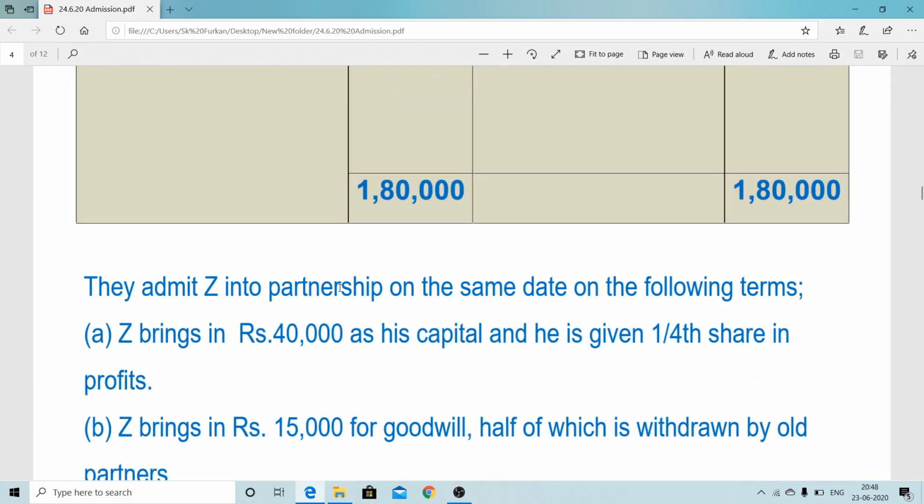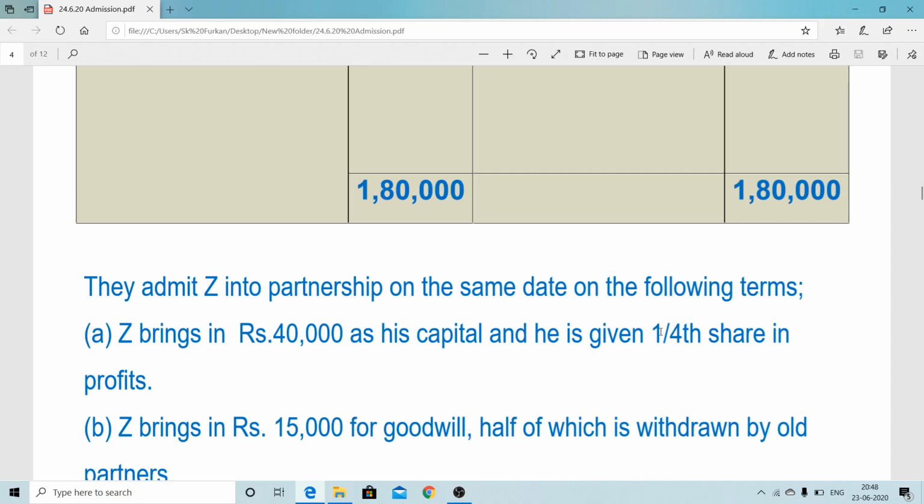Now incoming partner Z wants to enter, and he has to pay 40,000 as his capital. This time new partner capital is directly provided. In the earlier topic new partner capital was missing, but here new partner capital is provided, and he will get 1/4 share. How much share? 1/4 share. Z will get 1/4 share of profit.